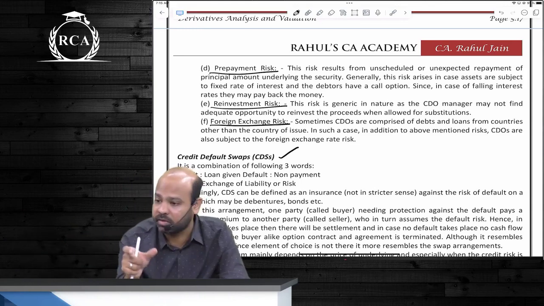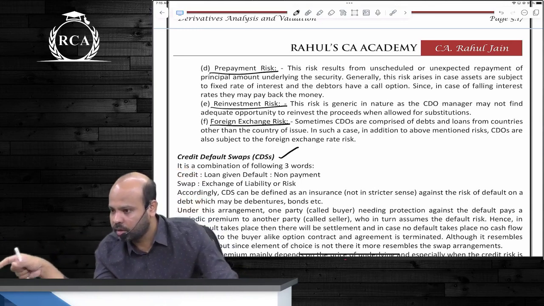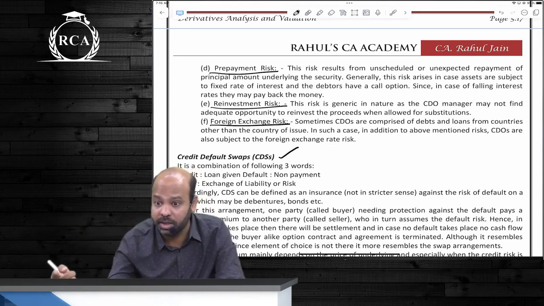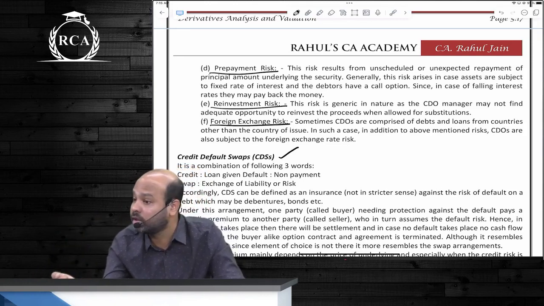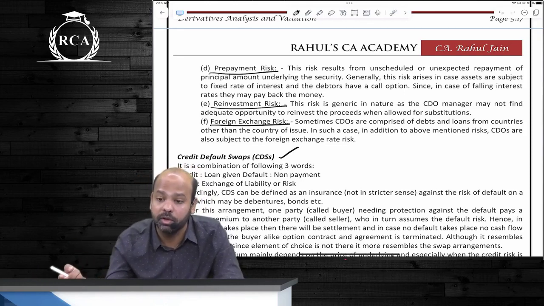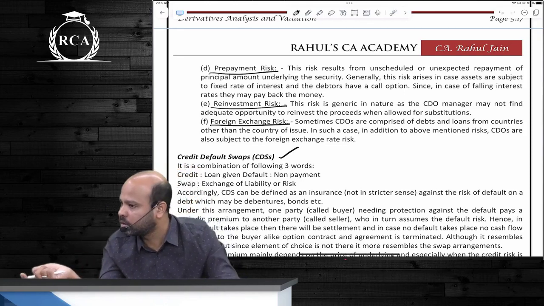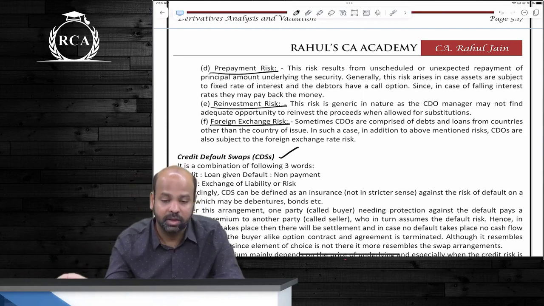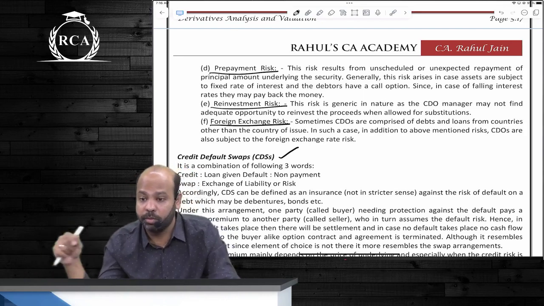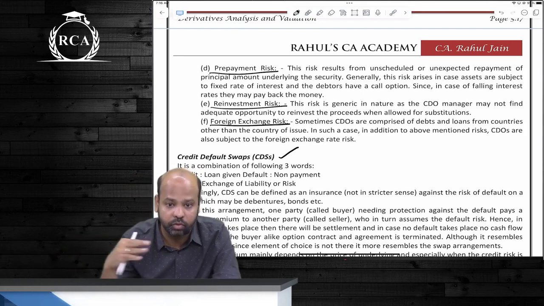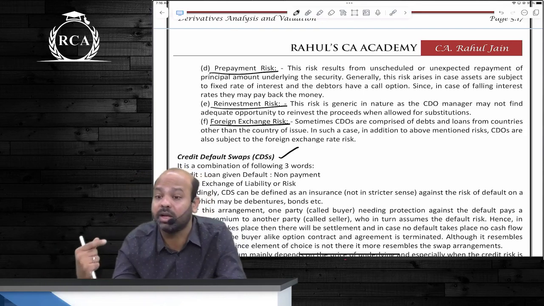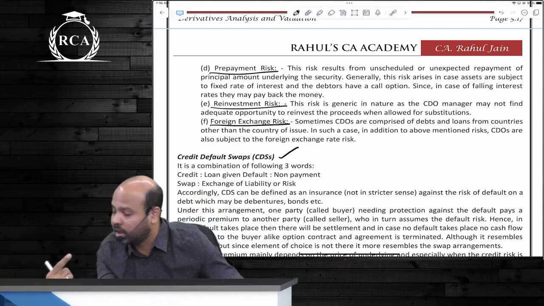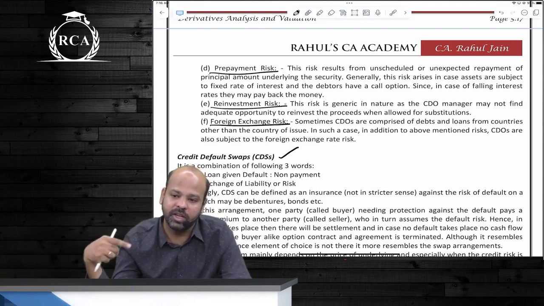A credit default swap beta, they say that there are three things. There is credit, there is default, there is swap. Swap is exchange. So say guys, the example I just gave, I have entered into a contract with Niket. That was a classic example of credit default swap. ठीक है? The example that I just gave as such guys with Niket was nothing but a credit default swap, because I did not create a separate entity to exchange the risk. I am only entering into a direct contract as such beta with Niket. Is that clear? Will there be exchange of premium? Yes, there will be exchange of premium.